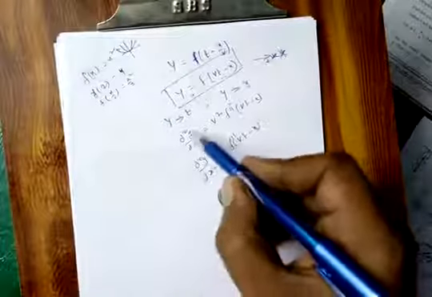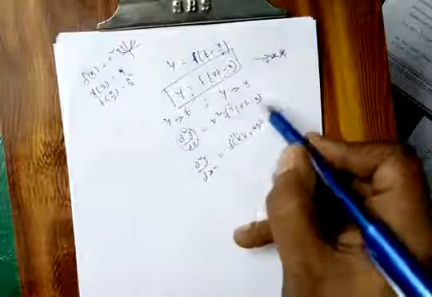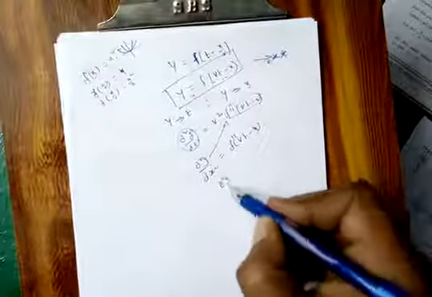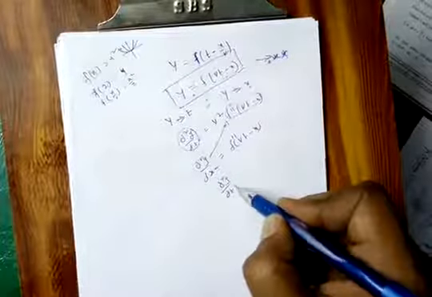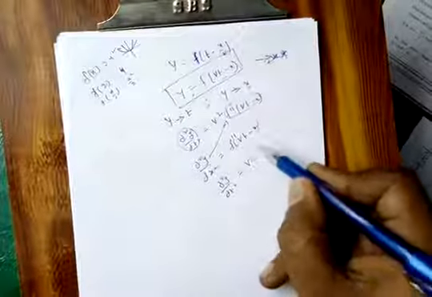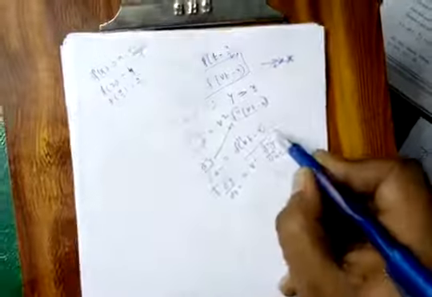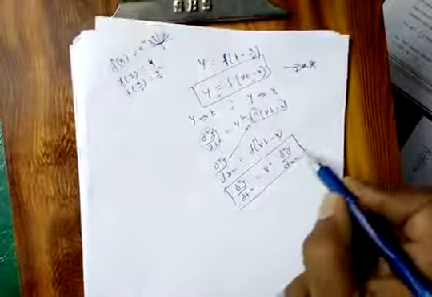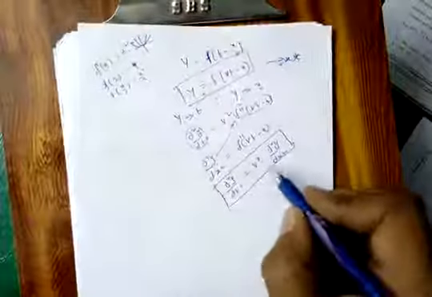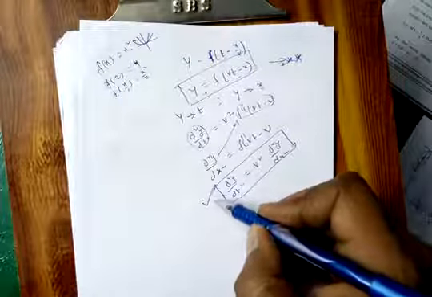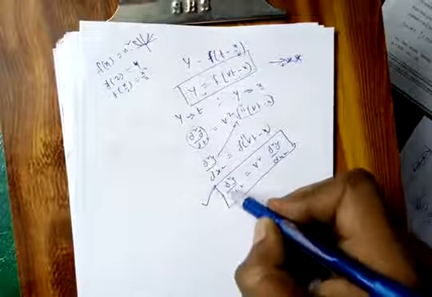If you see, dou square y by dou t square is equal to v square times this value, and this value, both are equal. So you will get dou square y by dou t square is equal to v square times dou square y by dou x square. This is the general check: if the given equation satisfies this equation, automatically we can say the given equation represents a wave equation, the one dimensional wave equation.